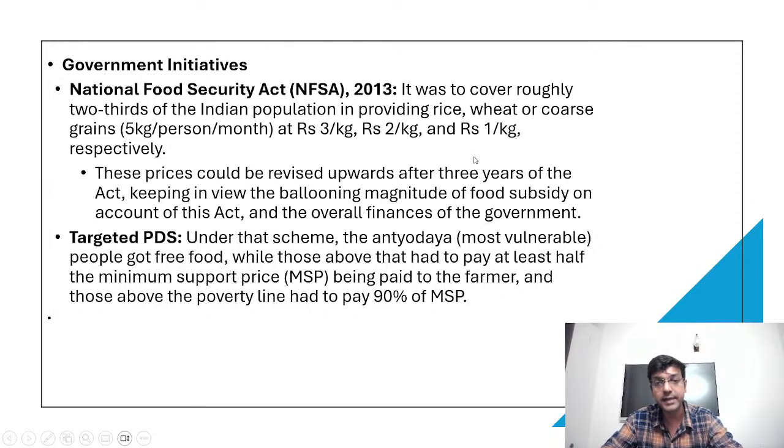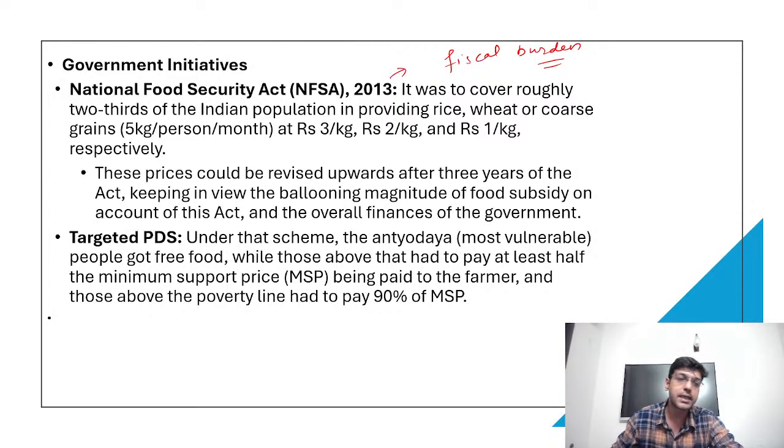Why should we revise this rate? Because when we are giving food grain at a very low rate, the government has to bear the extra money generally used for purchasing these food grains, and it has to bear that burden. This leads to one of the problems that we call the fiscal burden, right?